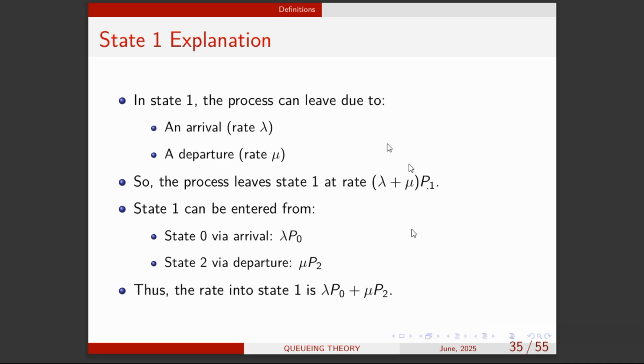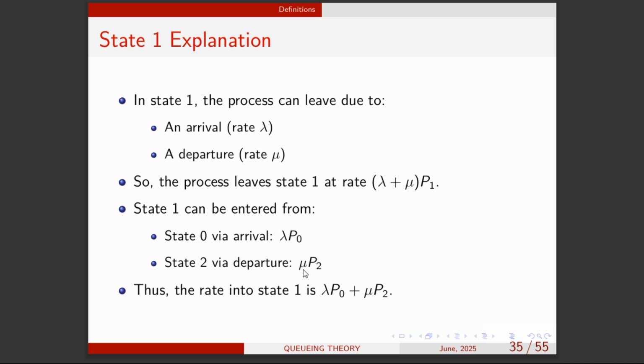The second one is to look at it this way. Maybe there's nobody at all in the system and one person has just arrived. Once the person has arrived from state zero into state one, maybe state one means one person, we are in state one. Or there can be two people in the system and one person gets served. Then via a departure, there will only be one person left, and that goes with a rate of mu. So that will give us this as well.